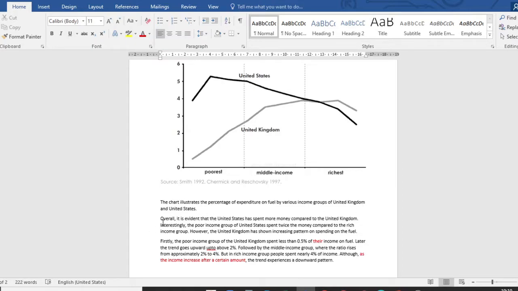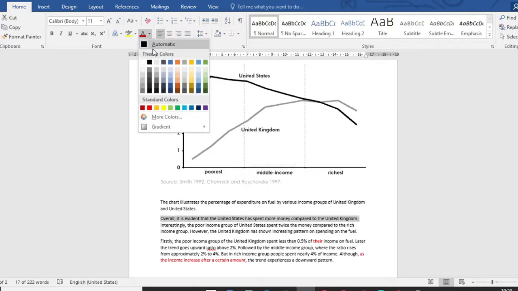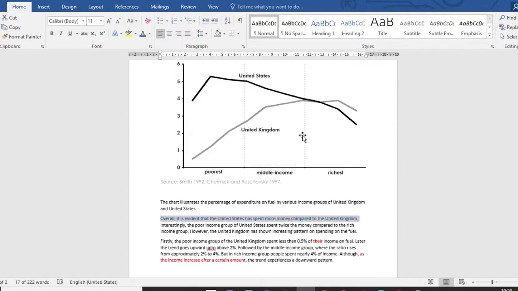Perfect. Overall, it is evident that States has spent more money compared to the United Kingdom. You don't know this. We are not sure of this. We don't know the overall amount. We are talking in the percentage of income. You are talking about more money. You don't know what is their income.